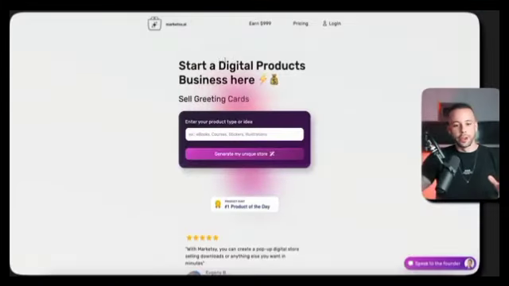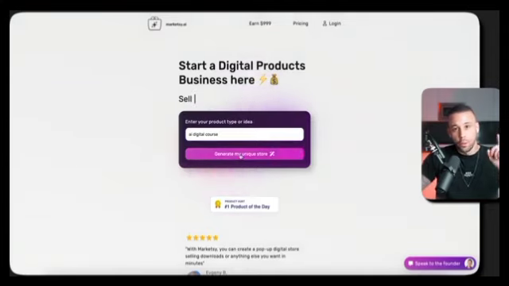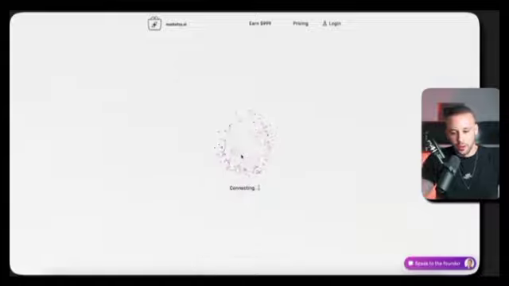I'll include the link in the text guide down below, so you can just click on the link and open the website. Once you hit the homepage of the website, you're going to see this. Enter your product or type idea, generate my unique store. So we're trying to sell an AI digital course. So that's AI digital course. I'm going to explain what my product is, and I'm going to click one button, and with one click, it will create my store for me. So I'm just going to go ahead and do that.